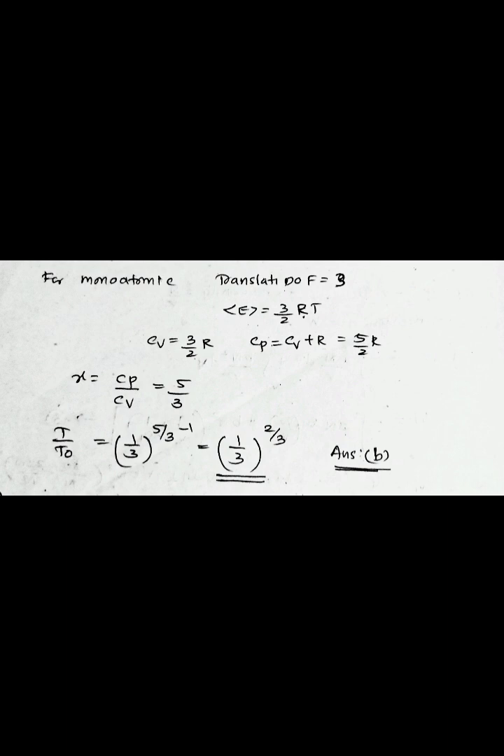And here we find out that T/T0 is equal to (1/3)^(γ-1), that is T/T0 is equal to (1/3)^(5/3 - 1), that is equal to (1/3)^(2/3). So the answer is (1/3)^(2/3), that is option B is the right answer.